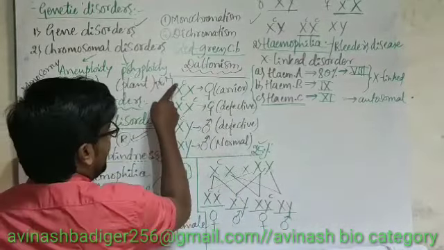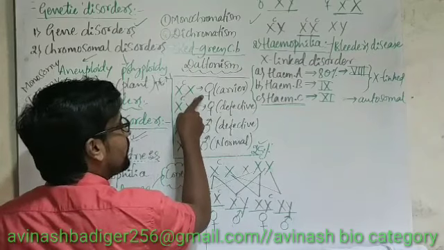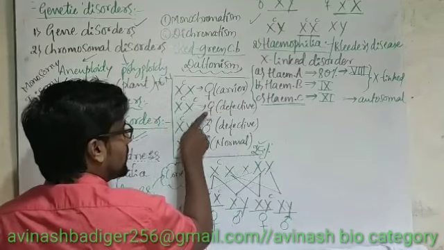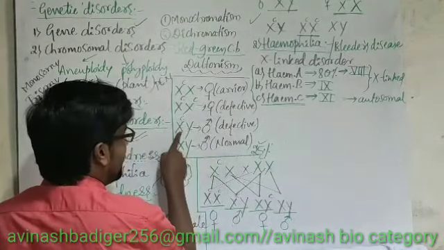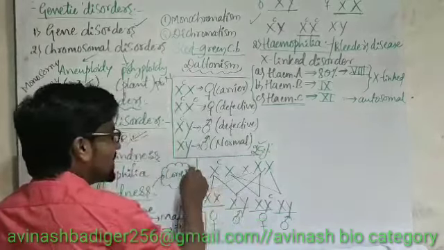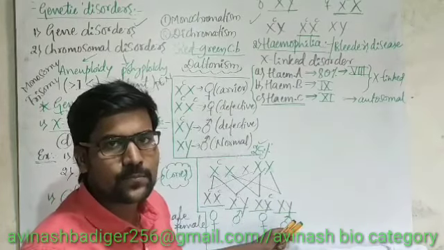For example, X^H X, that means a female carrier. X^H X^H, that means the female is defective. In the case of male, X^H Y, that is a defective male. XY is a normal case for both hemophilia as well as color blindness.